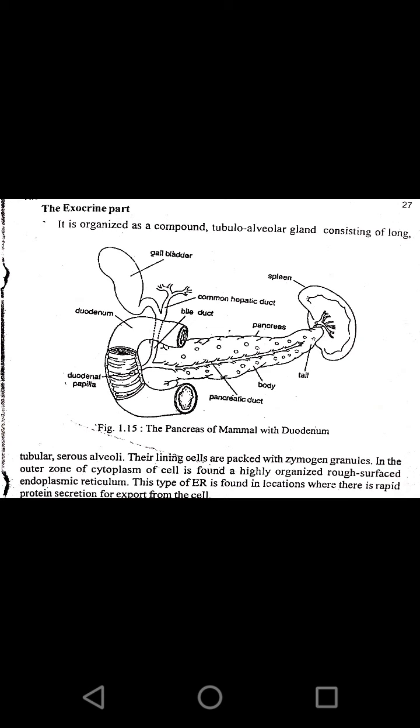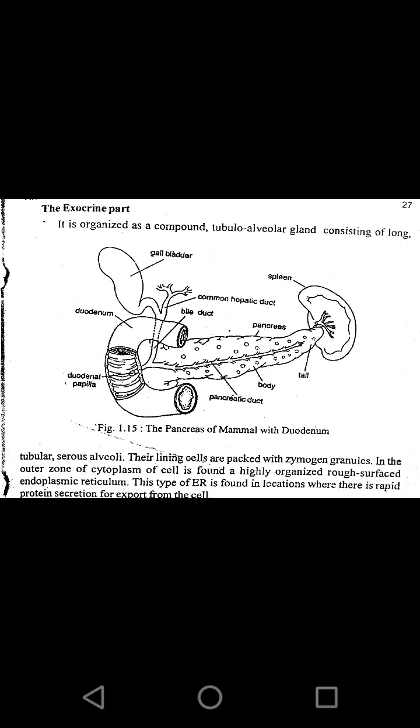In the outer zone of the cytoplasm of the cell is found a highly organized, rough-surfaced endoplasmic reticulum. This type of ER is found in locations where there is rapid protein secretion for export from the cells. So, this is the structure of the pancreas.